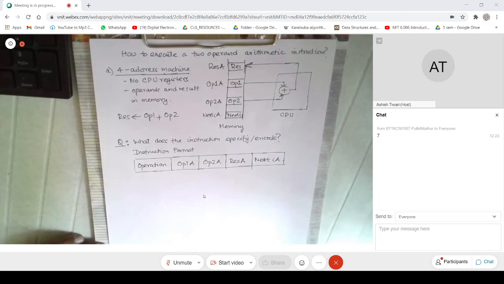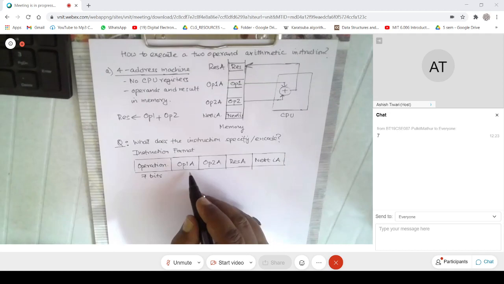And how many for operand one address? Can somebody guess this?